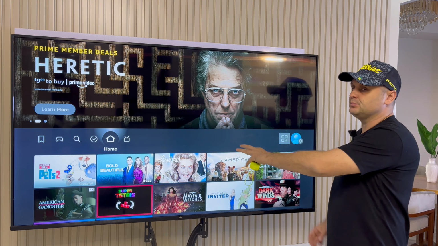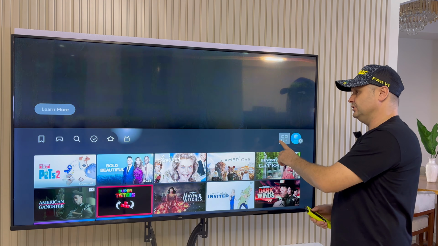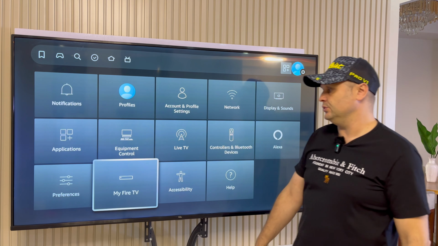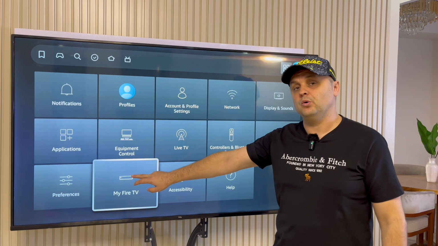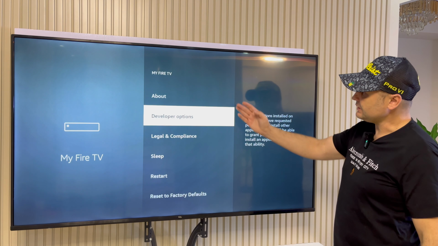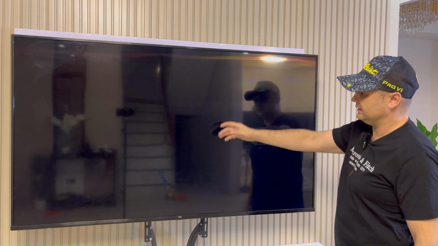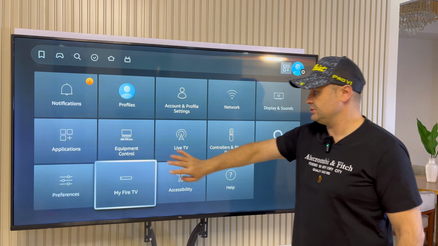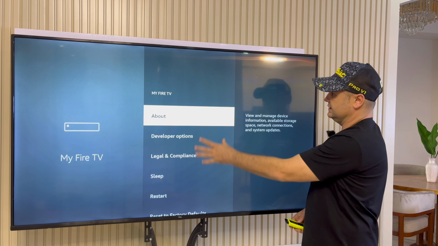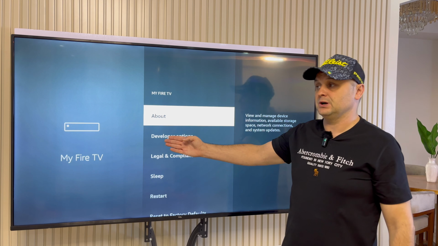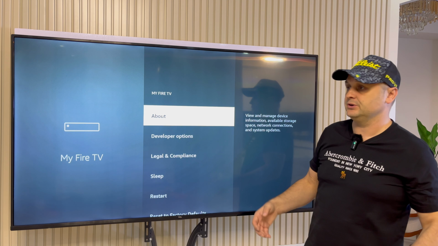So I have my Firestick booted up, and the first thing I want to do is go to settings, and from settings I want to go to my Fire TV or my device. Okay, once you're there, you'll see that there's several options, but when you click on my Fire TV or my device, depending which Fire Stick version you are, it'll usually throw you in this my Fire TV menu that looks like this. I have developer options, so if you have developer options as well, you're ready to go.